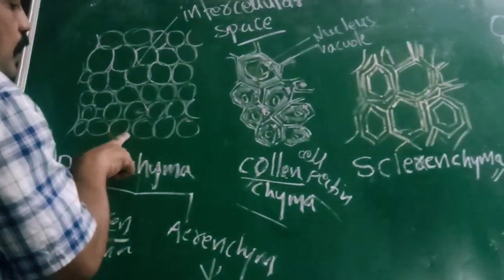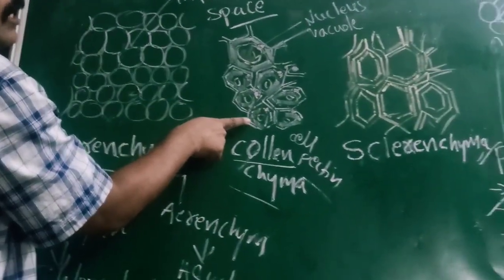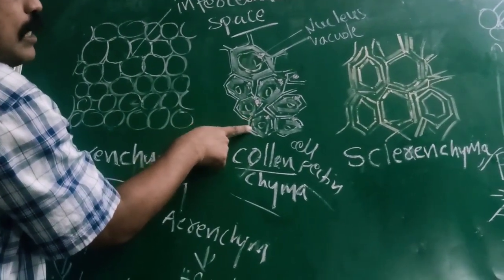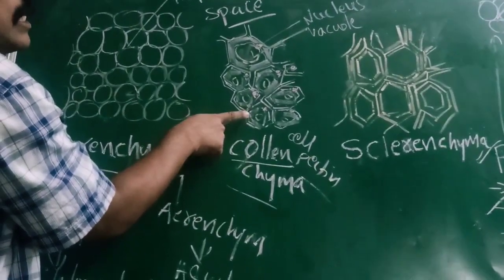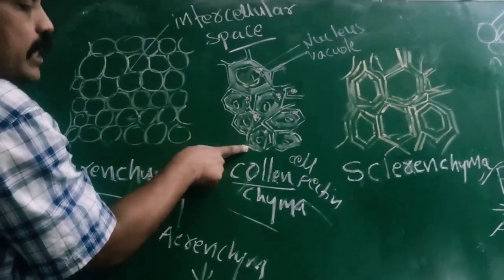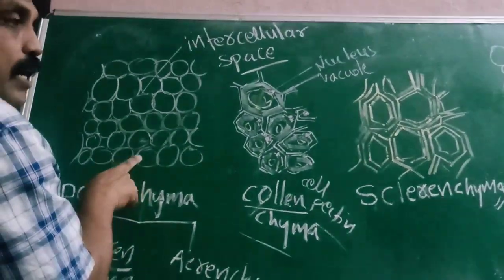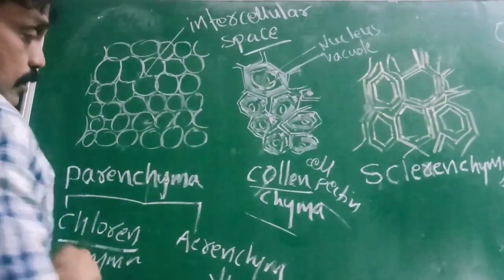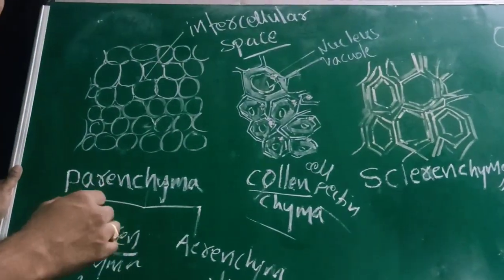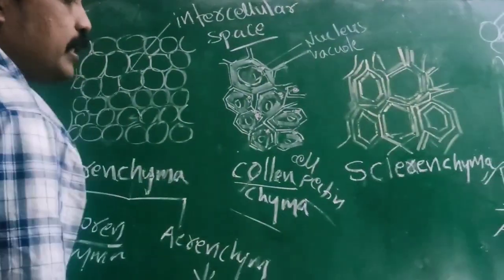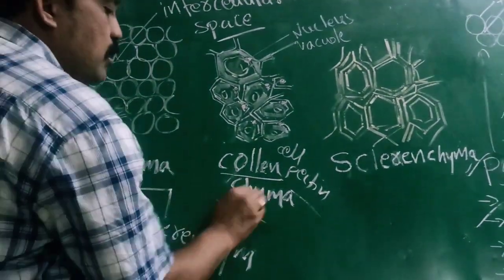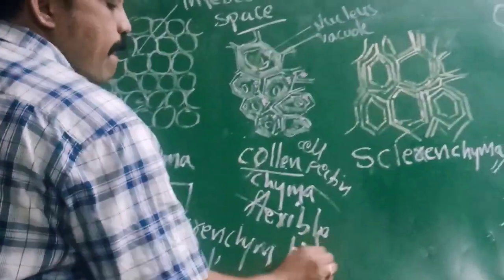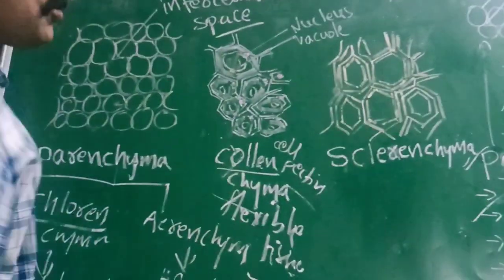Compared with parenchyma, the outer covering layer of collenchyma cells is a little bit thick. The parenchyma cell wall is very thin, but here it is a little bit thick. These are nothing but flexible tissue. It also gives mechanical strength.